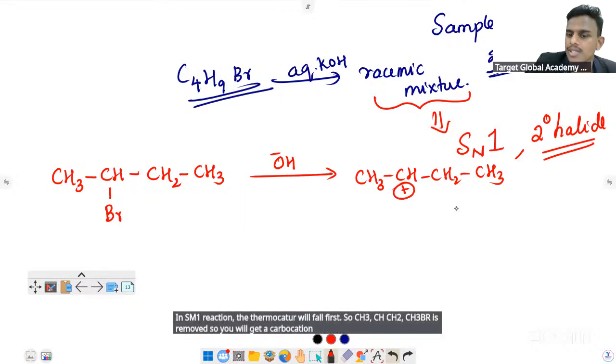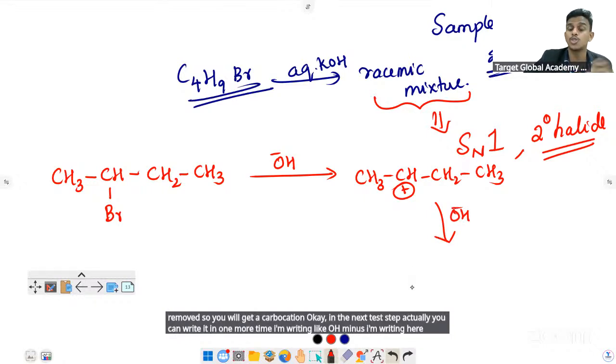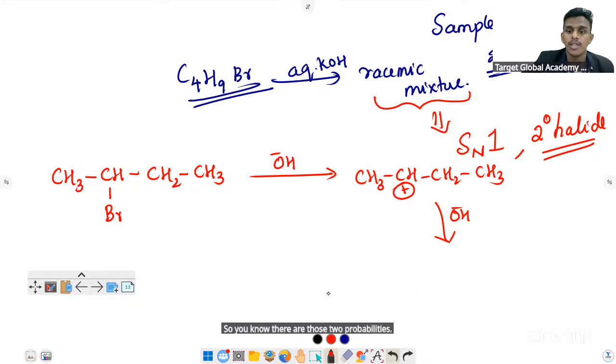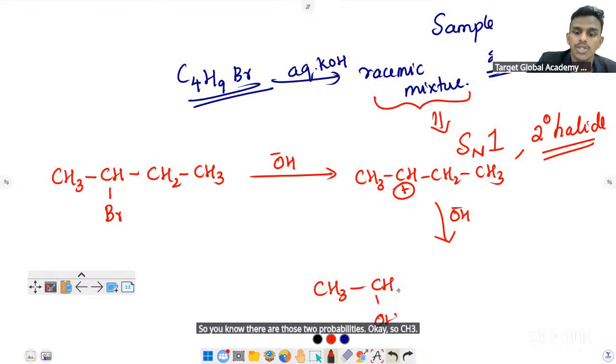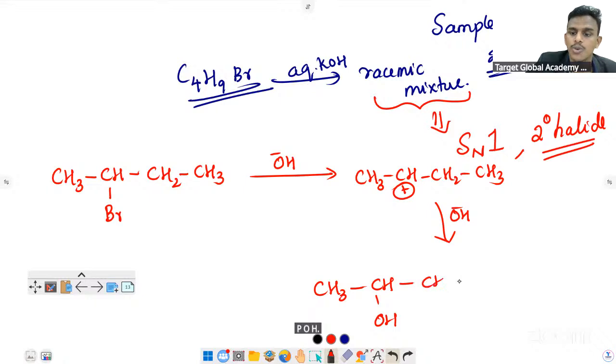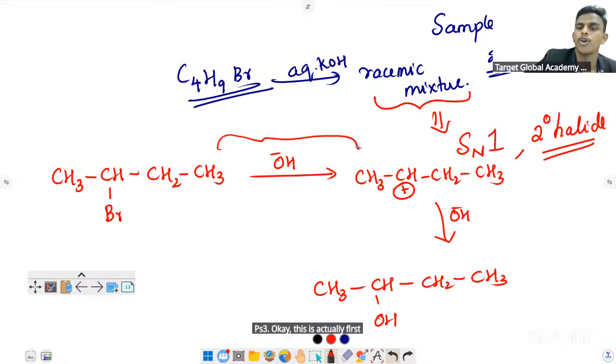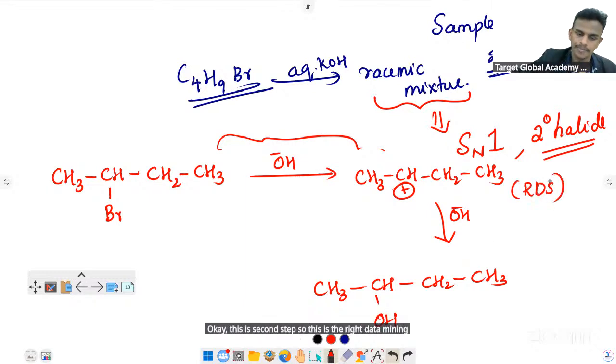In the next step, I'm writing OH minus, and you know there are two probabilities. So CH3, CH OH, CH2, CH3. The first step is the formation of the carbocation, and this second step is the rate determining step or slow step.